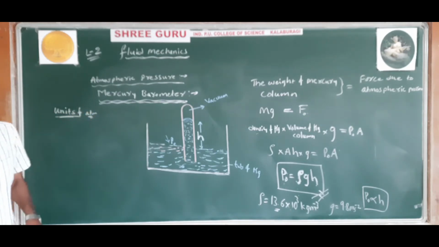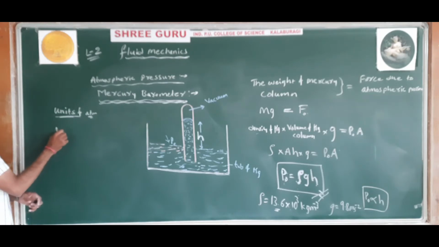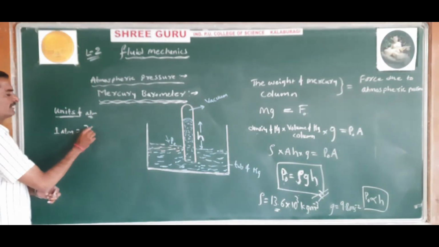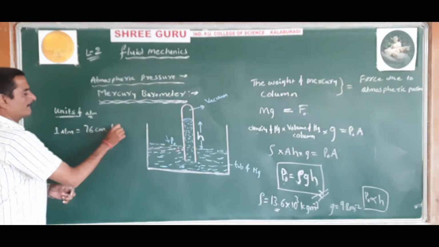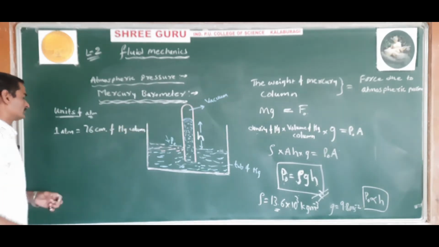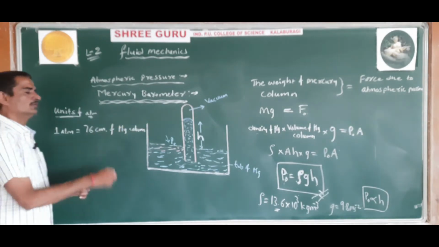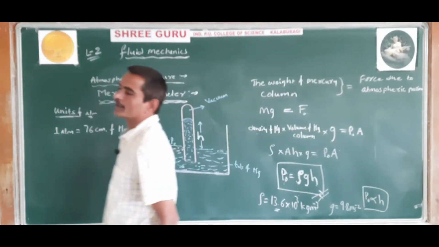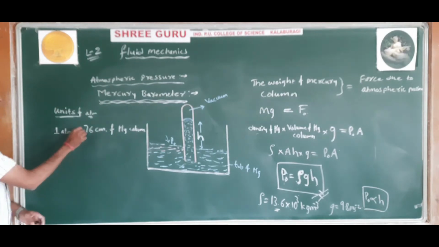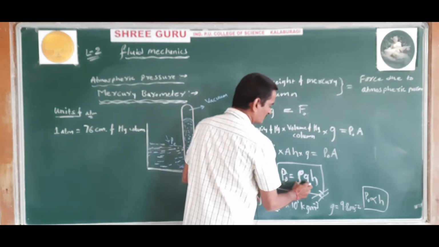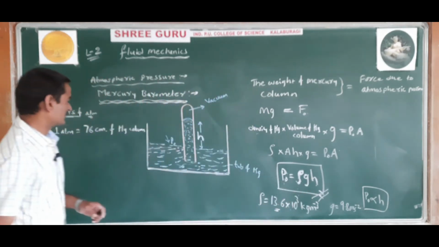Now some other units of atmospheric pressure. One unit of atmospheric pressure is ATM. 1 ATM, that is 1 atmospheric pressure, is equal to 76 centimeter of mercury column. In some chemistry books you might have seen 76 centimeter of mercury column. That 76 centimeter is nothing but the height of the mercury column. So if you substitute rho g, you will get atmospheric pressure.